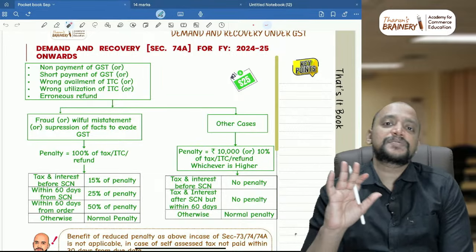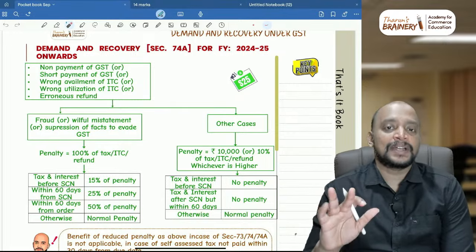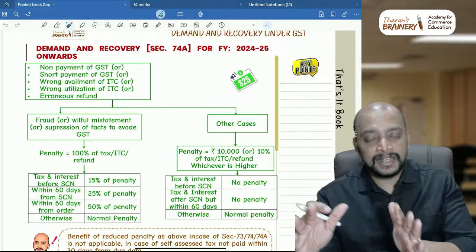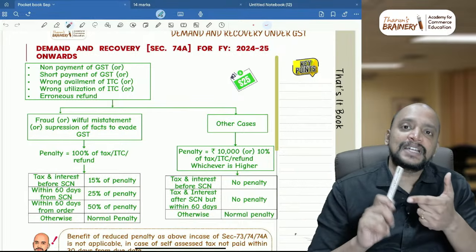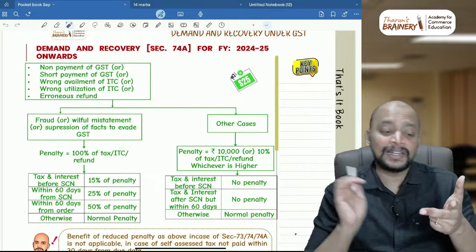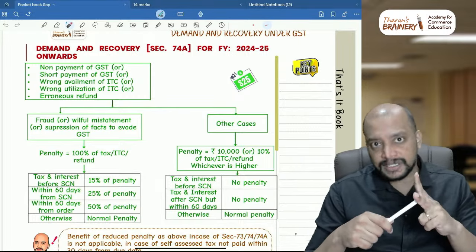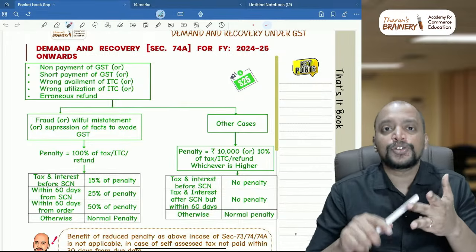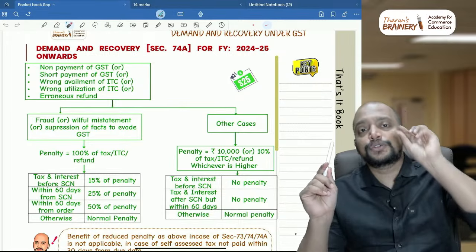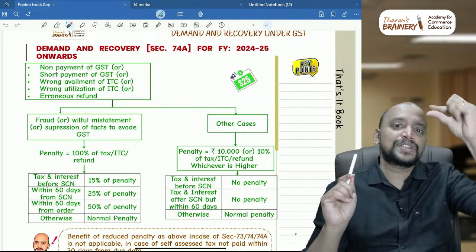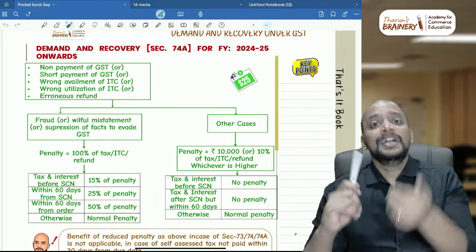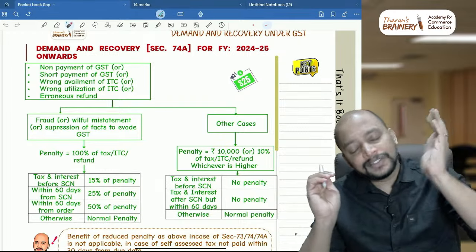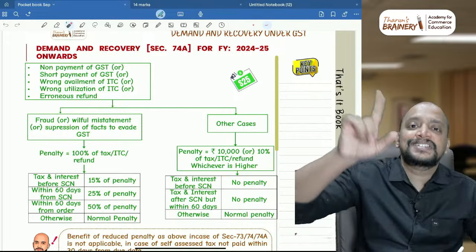And what are the places where we need to check CGST, SGST separately? There are a total of 3 places where we need to check CGST, SGST separately. So first one is penalty. In all penalty sections you need to check CGST, SGST separately, and next you need to see pre-deposit. And then you need to take late fee. In these 3 places, penalty, pre-deposit and late fee, you need to do separate computation for CGST. If the question is about CGST, just do CGST. If the question is about penalty, late fee or pre-deposit like that, then you also do as per CGST and multiply by 2.